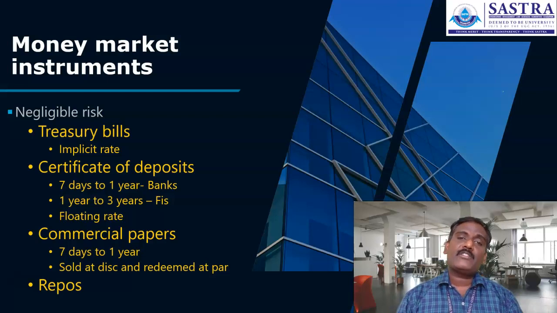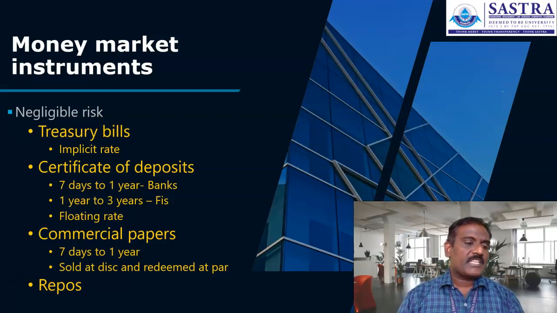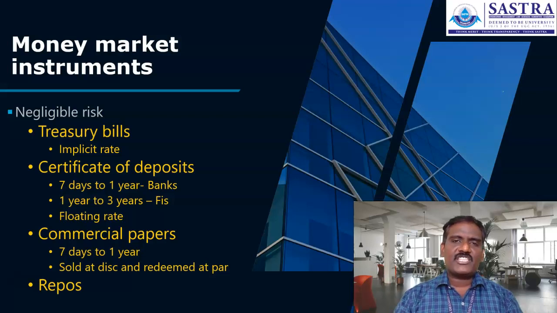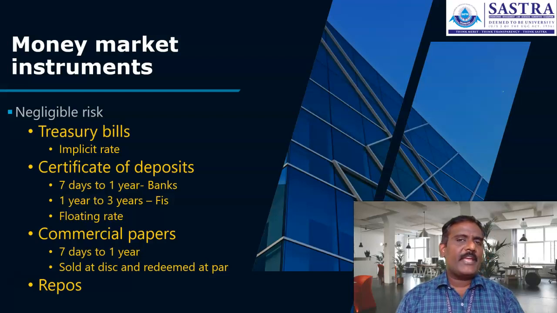They can participate through other investment vehicles, for example, collective investment vehicles. Mutual funds do that particular process, and insurance companies, through which the retail investor can enter into the money market, because the value of transaction is high. The treasury bill is normally issued by the government on behalf of the government. Reserve Bank is issuing that. This instrument is issued by Reserve Bank on behalf of the government.